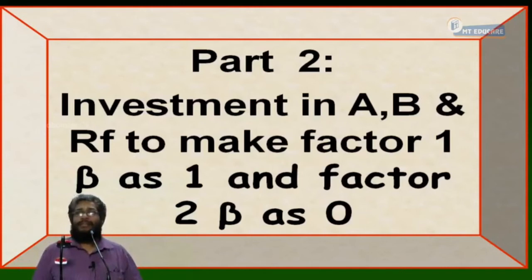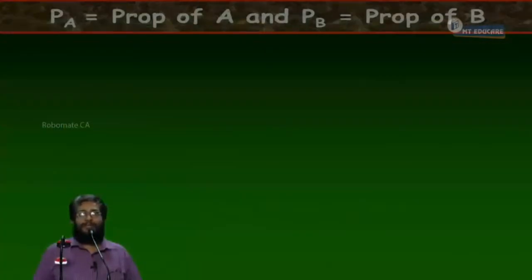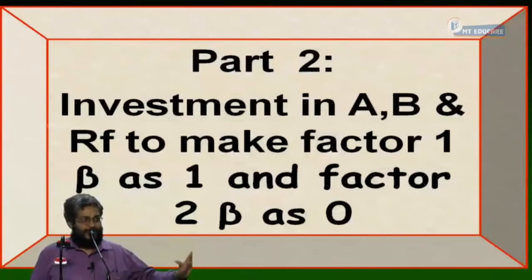Heading copied? Heading: investment in A, B and RF to make factor 1 beta as 1 and factor 2 beta as 0. Over or not? Can I proceed? Finished? By heart, write it. Can I proceed?